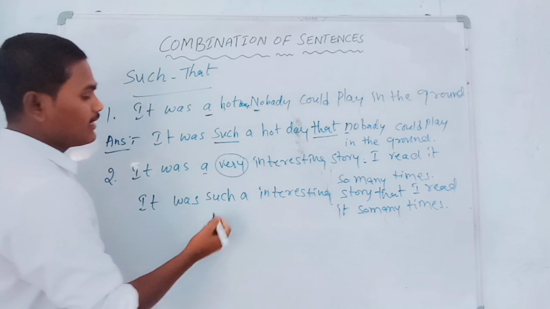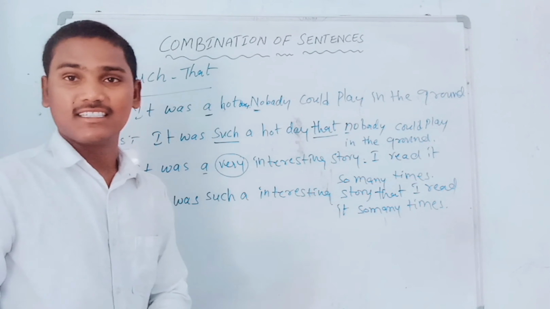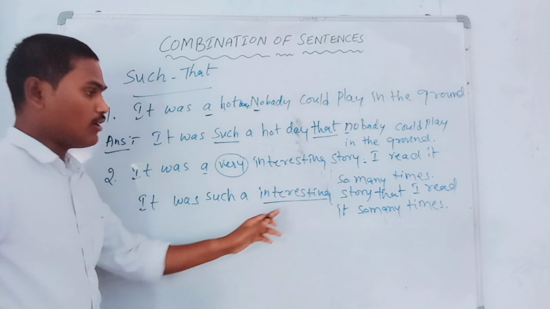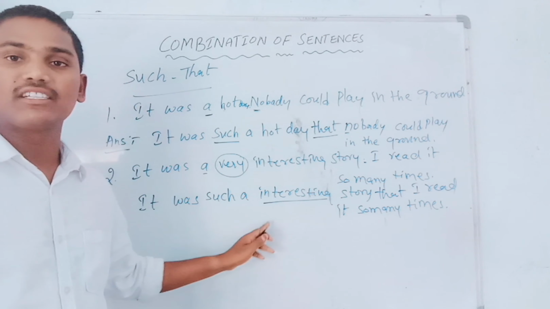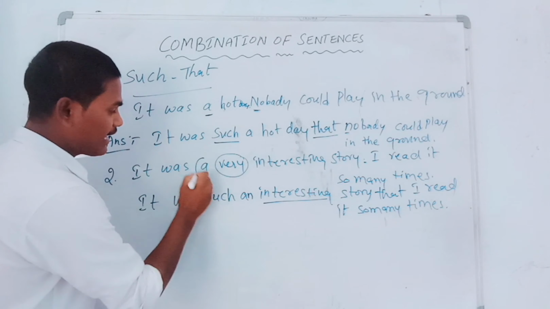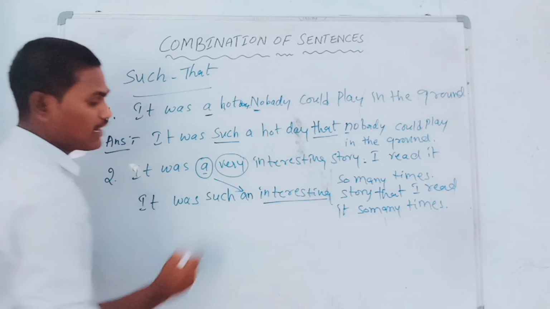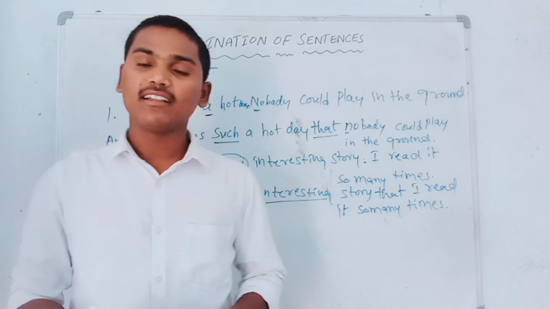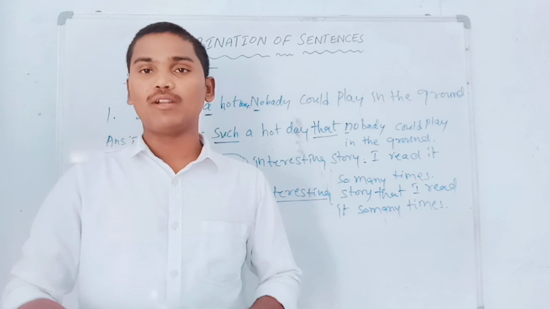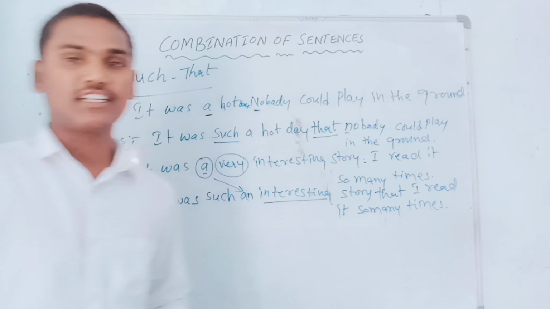Okay? But here one more thing to change. See, 'interesting' starts with a vowel sound. This word started with the vowel sound. That's why we have to write 'an'. So if we are getting 'a' here, we should write 'an'. Then only the sentence becomes the right formation and gives a complete, sensible meaning. Otherwise, it won't give us that.